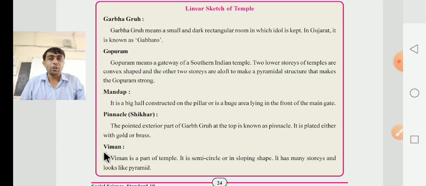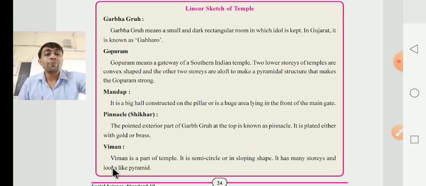After that, they have to give information about the Vimana. Vimana is a part of the temple. It is semicircular, or sloping in shape. It has many storeys and looks like a pyramid.